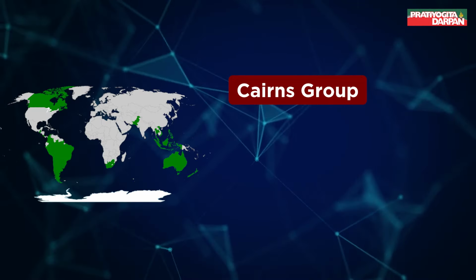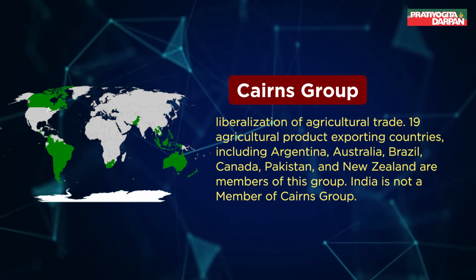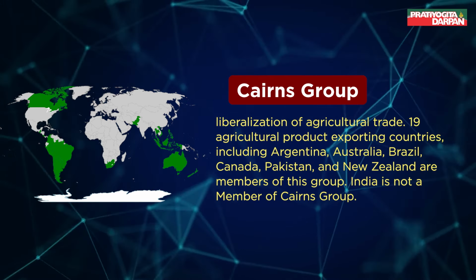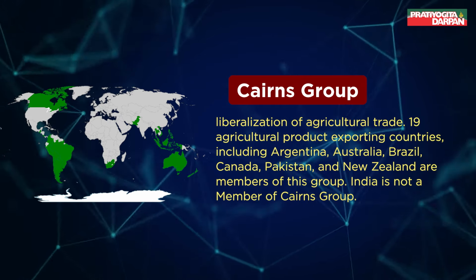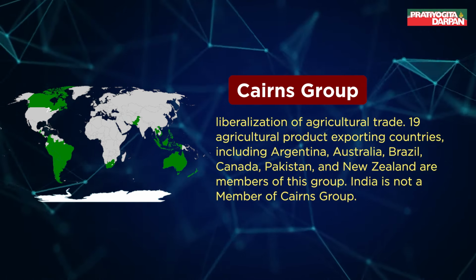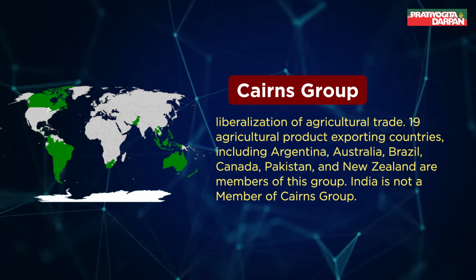The Cairns Group advocates liberalization of agricultural trade. 19 agricultural product exporting countries, including Argentina, Australia, Brazil, Canada, Pakistan, and New Zealand, are members of this group. India is not a member of the Cairns Group.